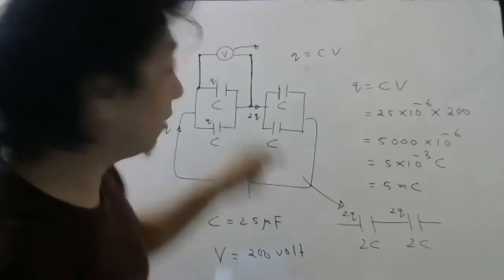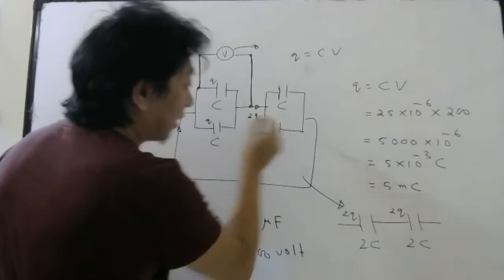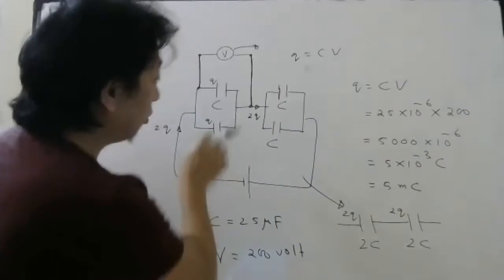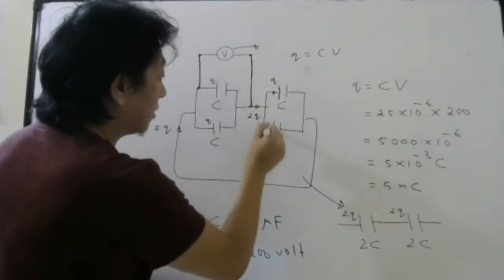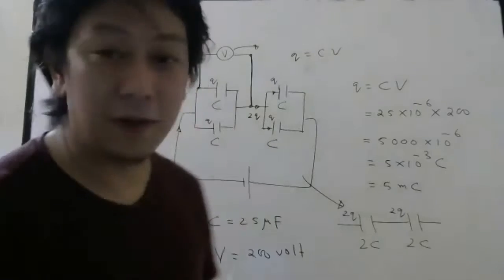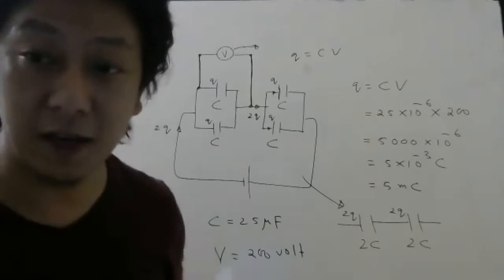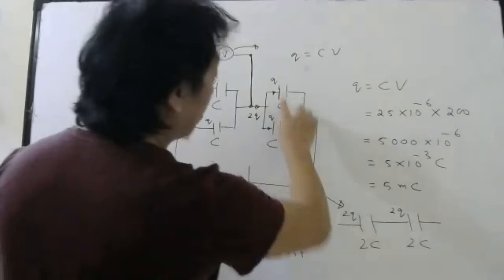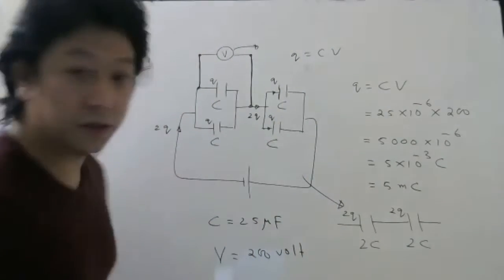In the problem they told C is same. So this capacitor and this capacitor should have same charge. You can see 2Q is coming here, so this must be Q. This must be Q. So matlab what? All the capacitors will have same charge. And the main part here is I was able to find charge on these two without knowing the potential difference.